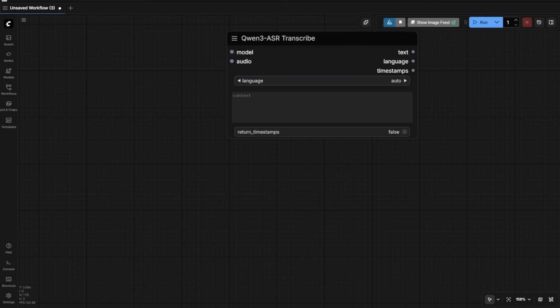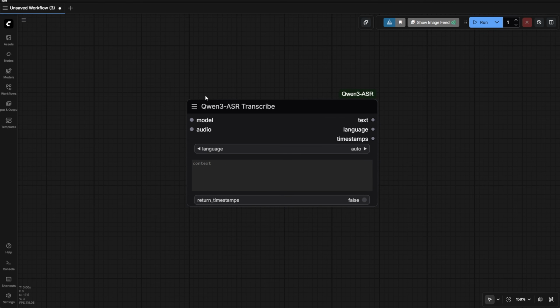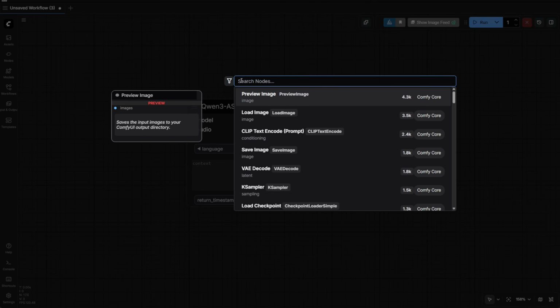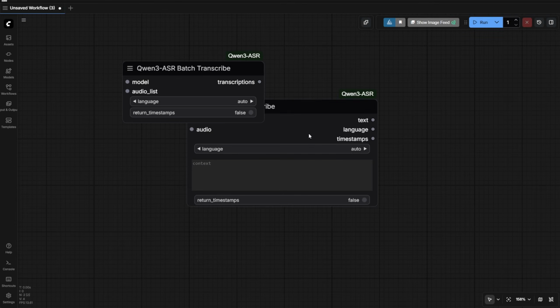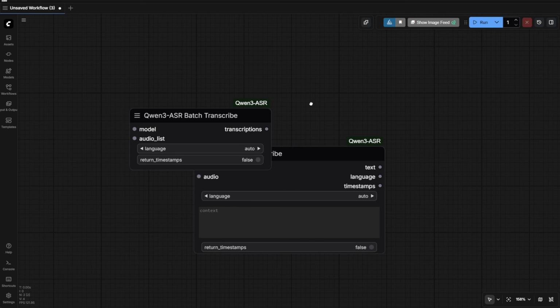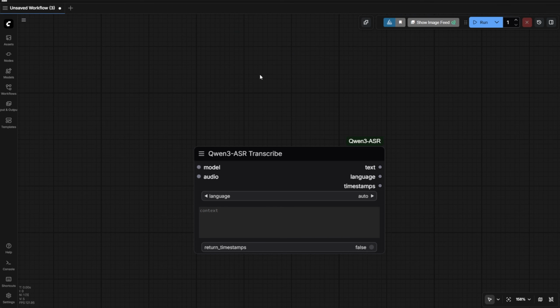Once you restart your ComfyUI, you'll see a new node. You can try to find this Qwen3 ASR transcript node. If you've imported the ComfyUI custom nodes properly, then you'll have something like this you can search in the search bar. Basically, you get ASR loader, ASR transcript, and batch transcript. This one is going to be crazy. You can input a batch of audio files and get all the transcriptions as output. But we're going for the basics. First, let's see how we can do individual transcriptions.